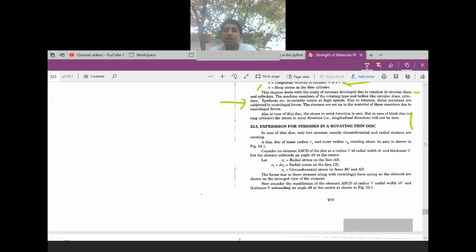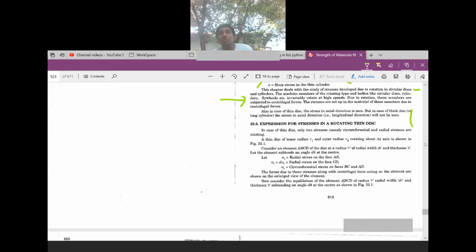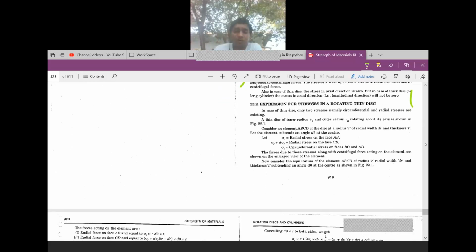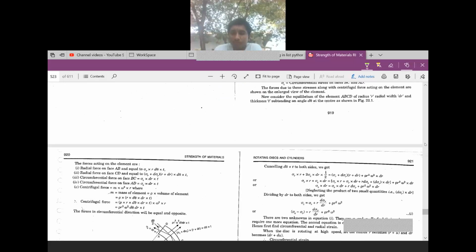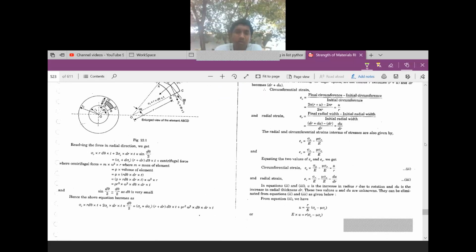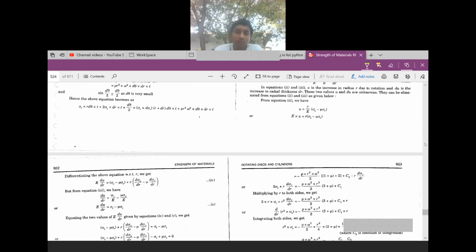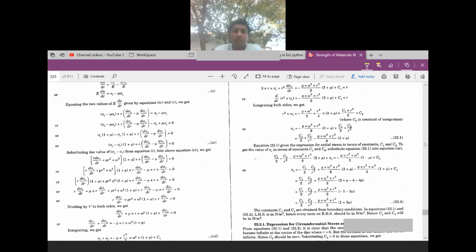It's a big derivation. Expression for stresses in a rotating thin disk. You're going to derive expression for stresses in a rotating thin disk. You are going to use this formula for solving the problems. Understand? It is a big derivation.